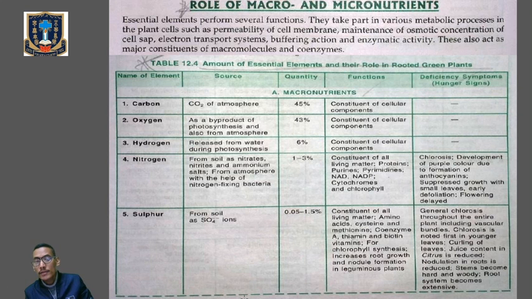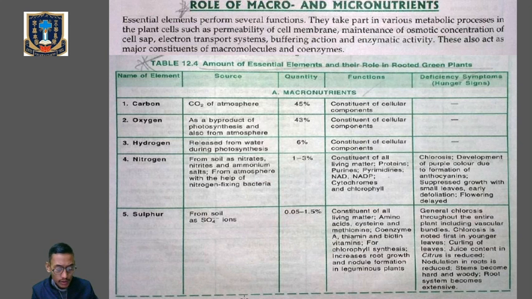So essential elements perform several functions. They take part in various metabolic processes in plants. They maintain the osmotic concentration of a cell, they maintain the permeability of the cell membrane, they help in the ETC, the electron transport system, and they help in buffering action and enzymatic activity. So those roles, their sources, their quantity, functions, and the deficiency symptoms we are going to discuss now.